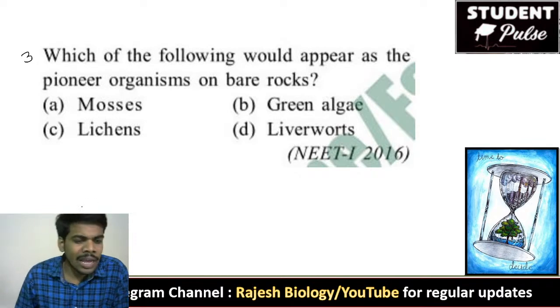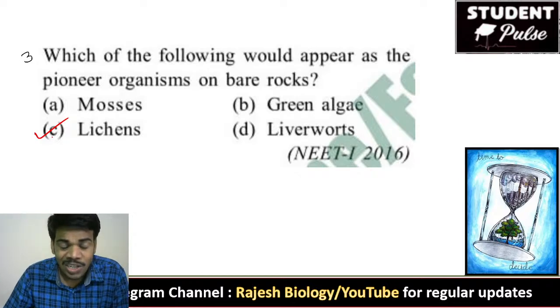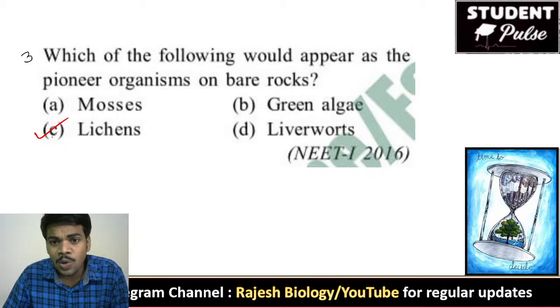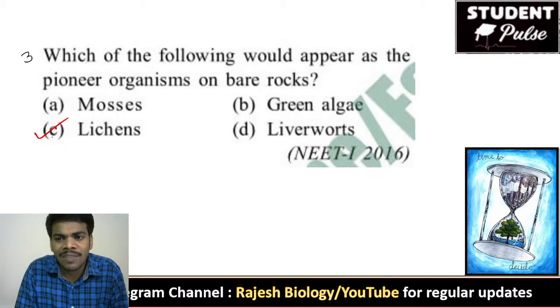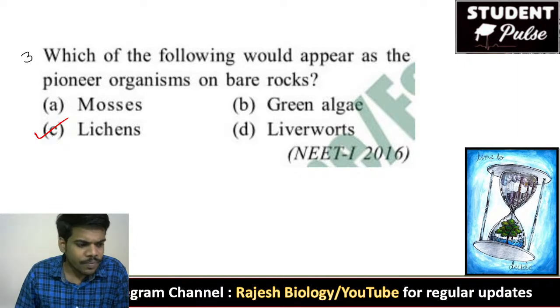They are nothing but lichens. Lichens are the organisms which invade the bare rocks, and they started their life on the rocks. Before the lichens, there are no other organisms which live on the rocks. So lichens are the pioneers which begin their life on the bare rocks.